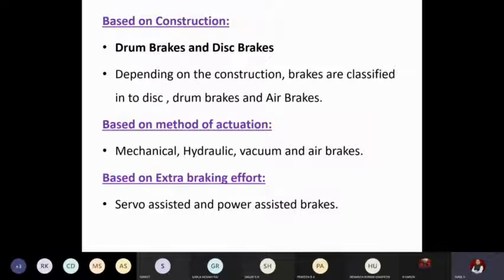Based on the extra braking, there are servo assisted and power assisted brakes. This also we will be studying in the upcoming slides.